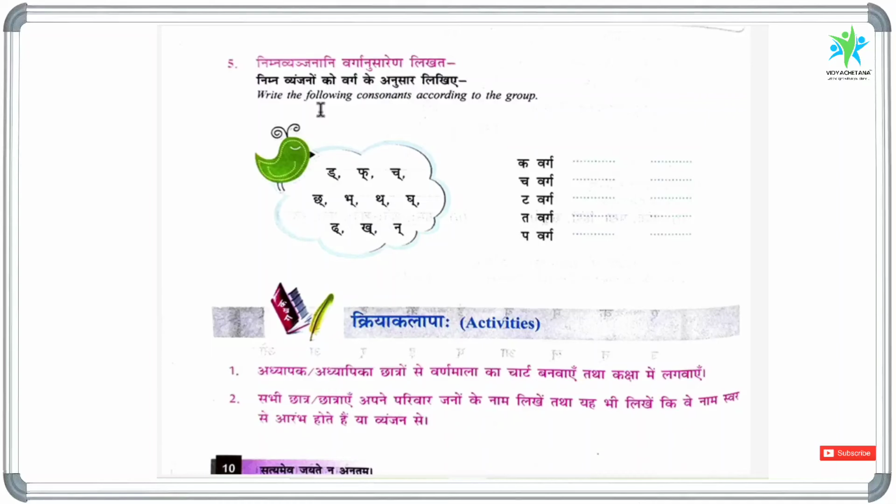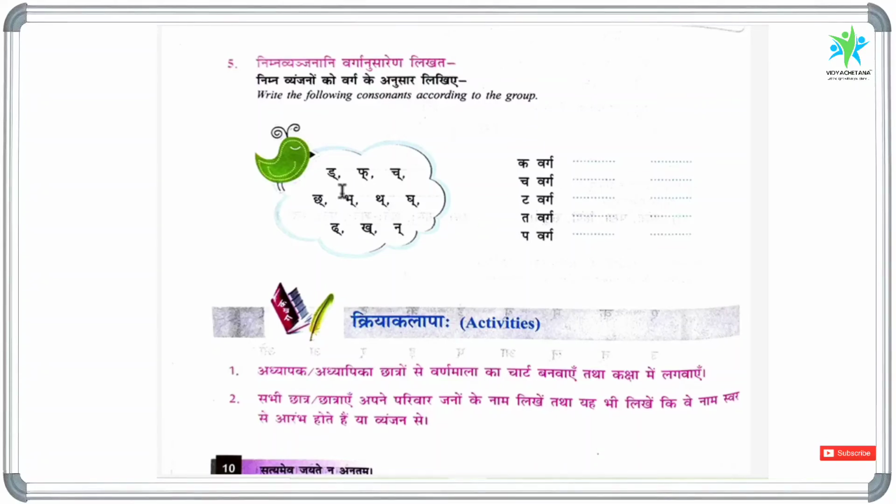And come to the fifth exercise. Nimna vyanjanani varganusarena likhata. So as we learnt 5 vargas in this chapter: Kavarga, Chavarga, Tavarga, Tavarga, Pavarga. In this cloud picture, the letters are given, which are jumbled here, which belong to these respective groups. We have to separate them.